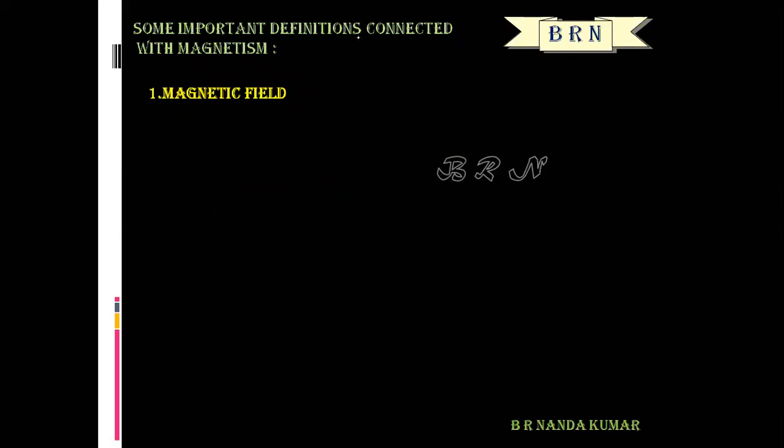The space or region around the magnet within which its influence can be experienced by magnetic material, or the space around the magnet in which a test magnet will experience a force. What is the meaning of electric field?